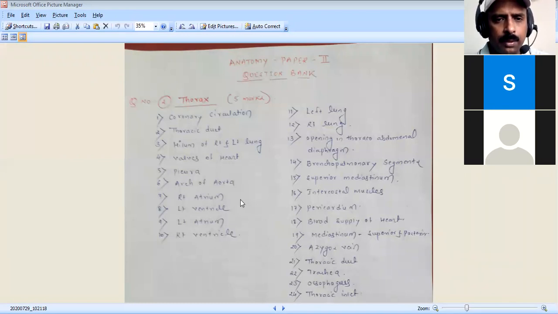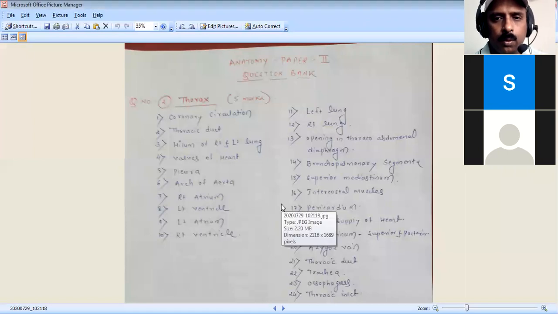The next questions are commonly asked about either the right or one chamber of the heart. As we have started the lungs and pleura, a separate question can be asked on the left lung and right lung. You have to study and keep it. Both lungs together are not asked, but you should be able to write about one lung. Whatever the lung, you have to write proper notes on the right lung or left lung, and you have to know the relations. That is one important thing you have to remember.